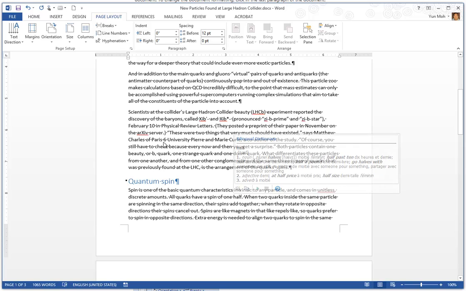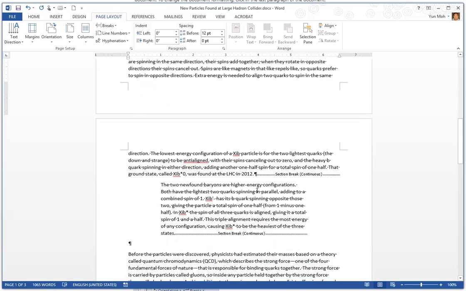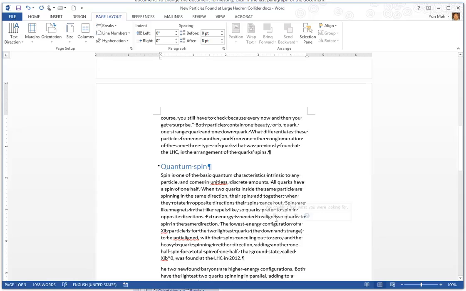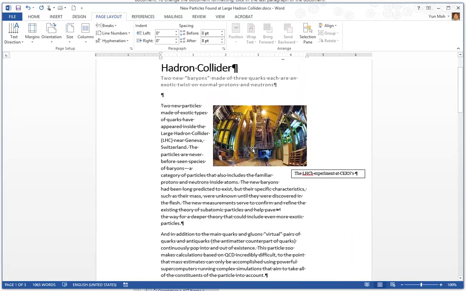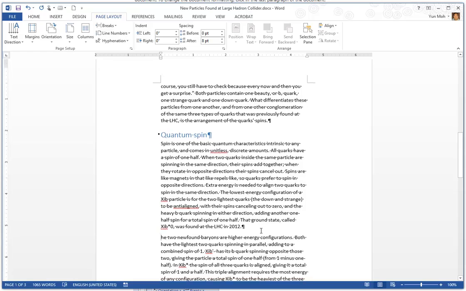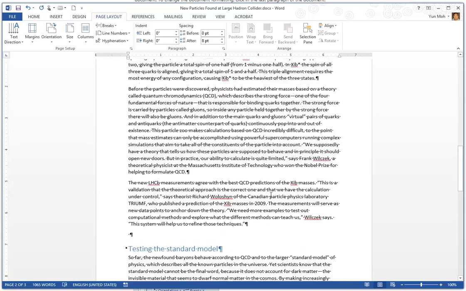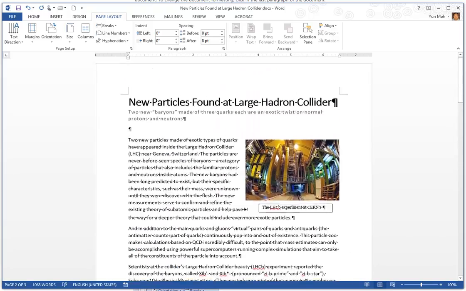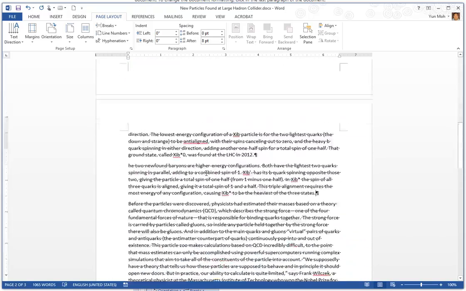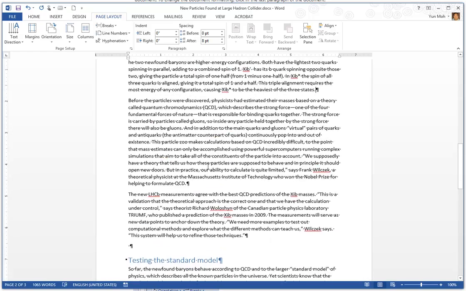Let me just go here and delete all these breaks. By deleting the section break, guess what? It affected the rest of the document. So I think everything is cleared up.